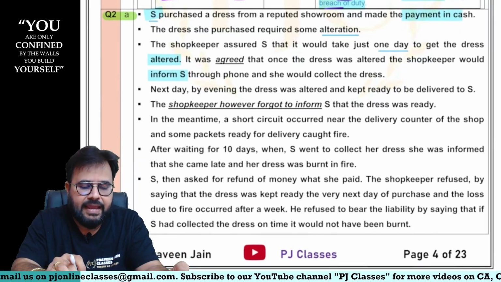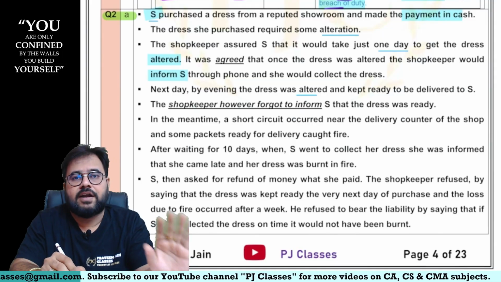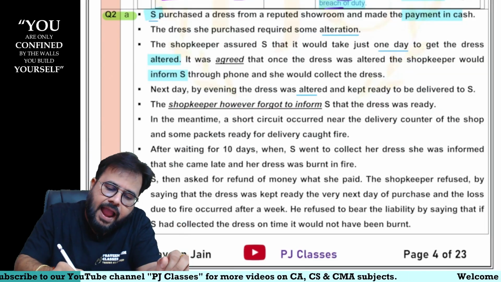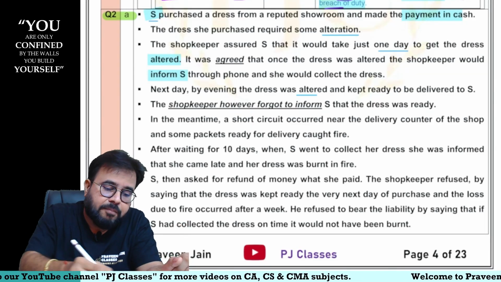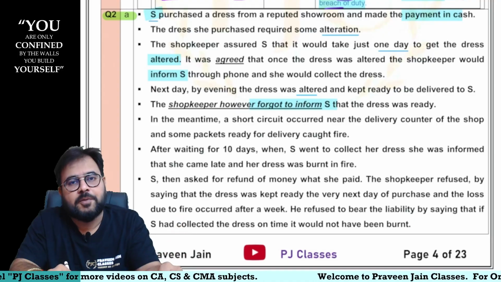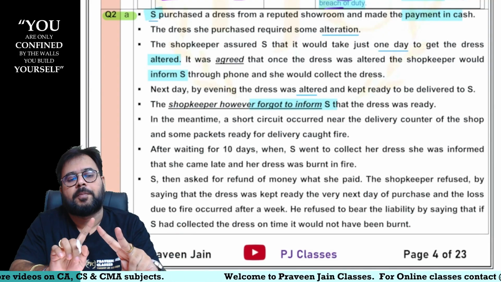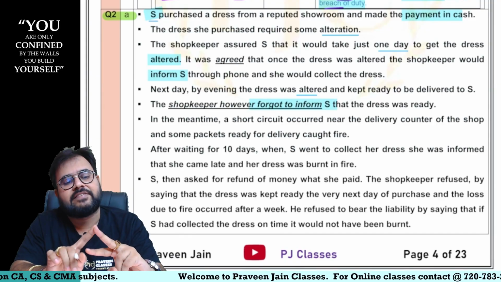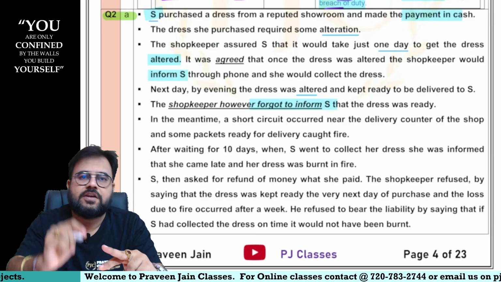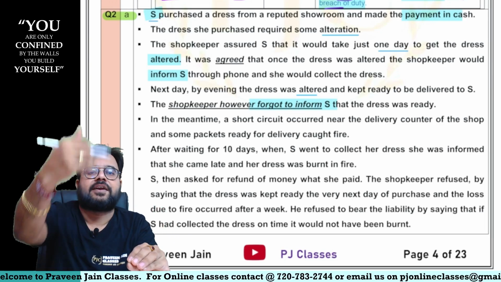Next day by evening the dress was altered. Very good, sir. Can I say one condition is over, dress alteration is over. Now shopkeeper, your only job is to inform, and the dress is kept ready to be delivered to S. But the shopkeeper, however, forgot to inform S. Shopkeeper, you have only two duties to perform. One was to alter the dress. Second was you have to inform about the alteration to whom, sir? Buyer. As soon as these two conditions would have been fulfilled, ownership would have been transferred to the buyer.